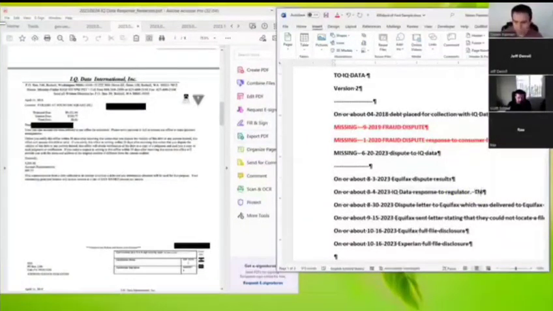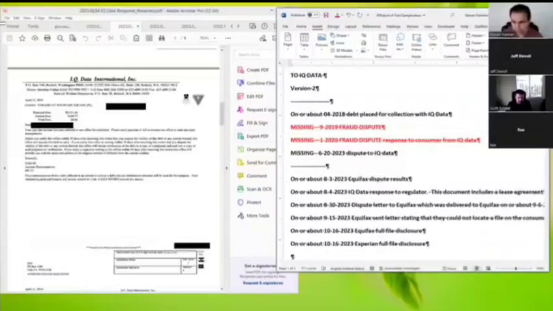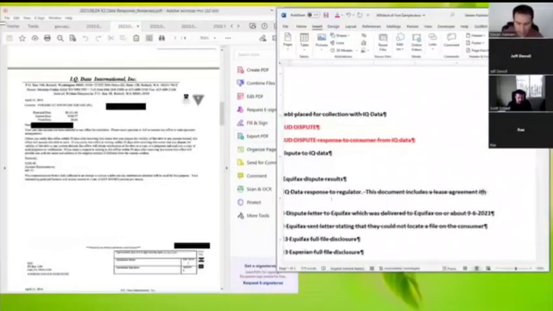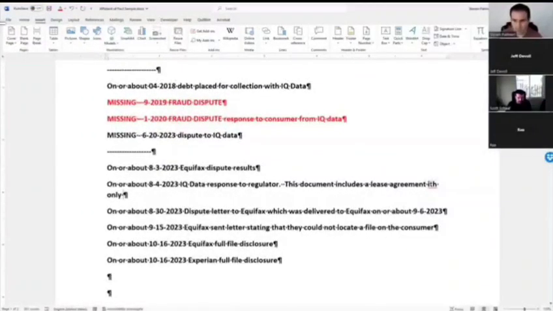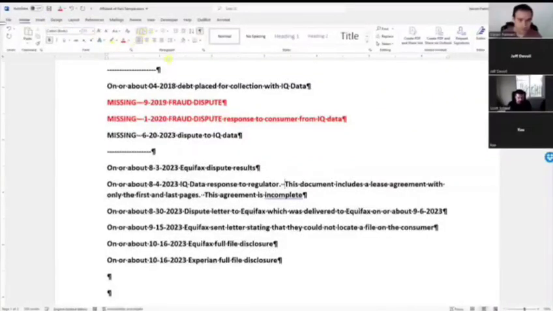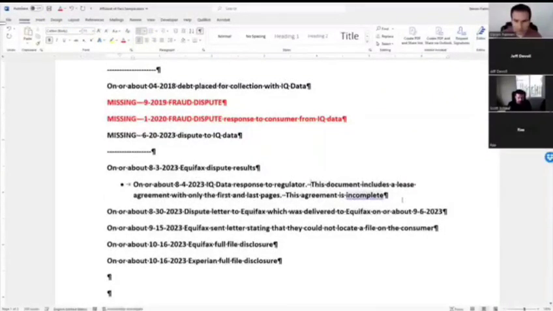This document includes a lease agreement with only the first and last pages. This agreement is incomplete. That's the issue. We'll just kind of bullet it here a little bit. So this is what we're saying: this agreement is incomplete.